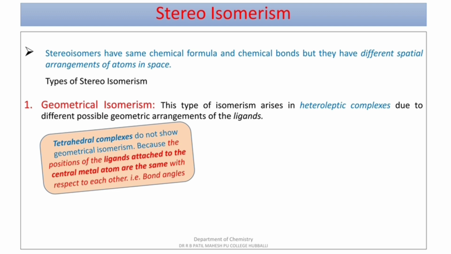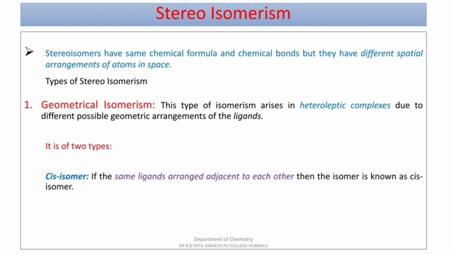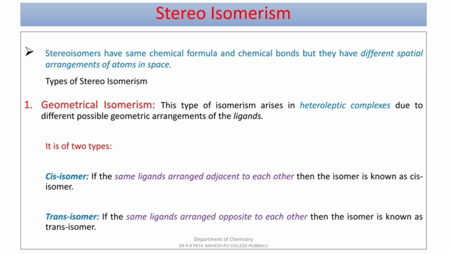They are the same, hence even though there is a coordination number 4 for tetrahedral complexes, they do not show geometrical isomers. Please remember this point. There are 2 types of geometrical isomers. The first one is the cis isomer, that means same ligands are adjacent to each other, same ligand same side. And trans isomers, same ligands are arranged opposite to each other, they are trans isomers.